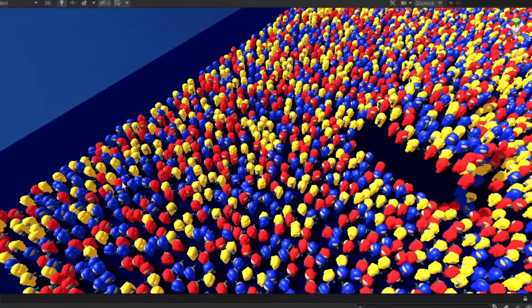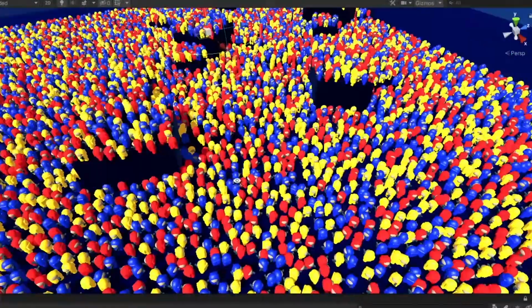So we have successfully managed to build an army of Among Us players using procedural generation.